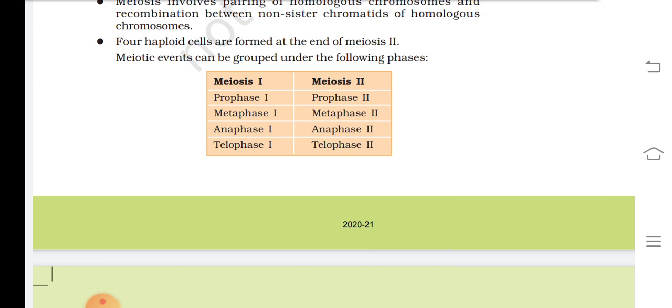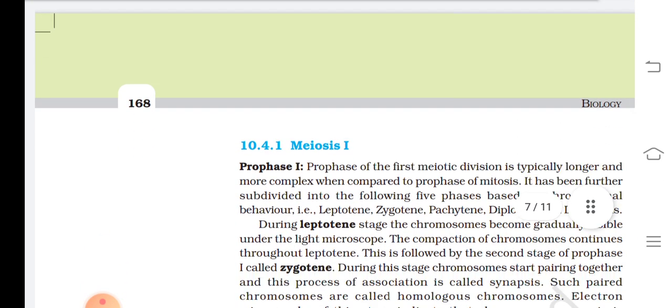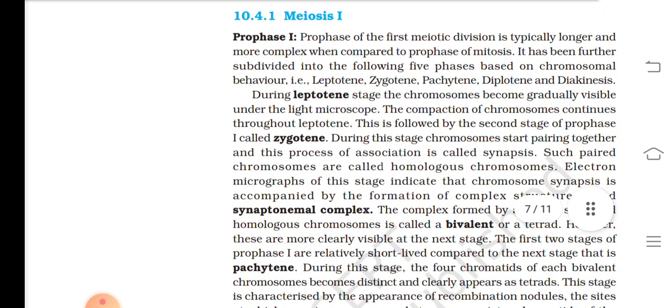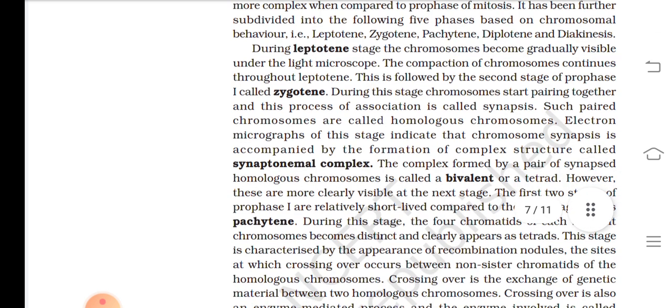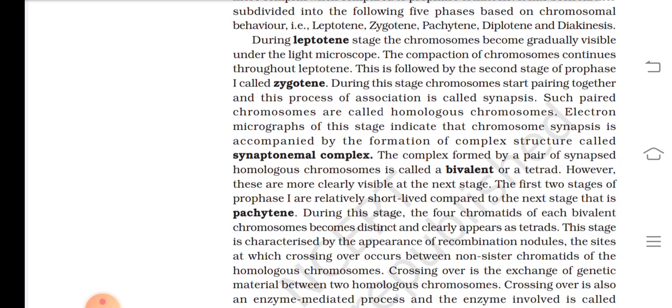Meiotic events can be grouped under the following phases. 10.4.1 Meiosis 1. Prophase 1. Prophase of the first meiotic division is typically longer and more complex when compared to prophase of mitosis. It has been further subdivided into the following five phases based on chromosomal behavior, that is leptotene, zygotene, pachytene, diplotene, and diakinesis. During the leptotene stage, the chromosomes become gradually visible.